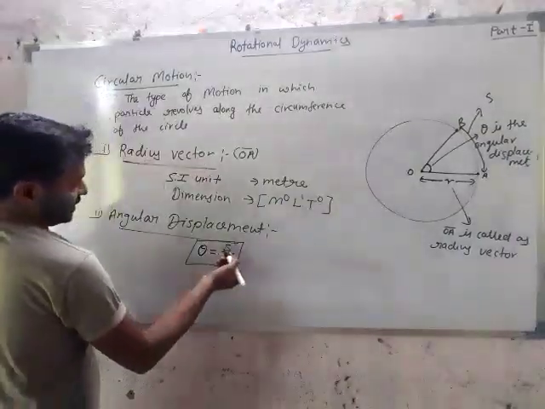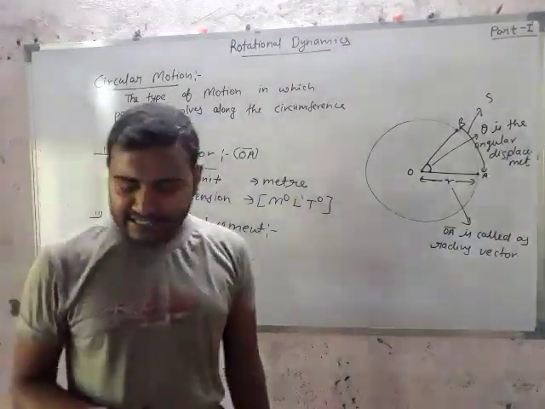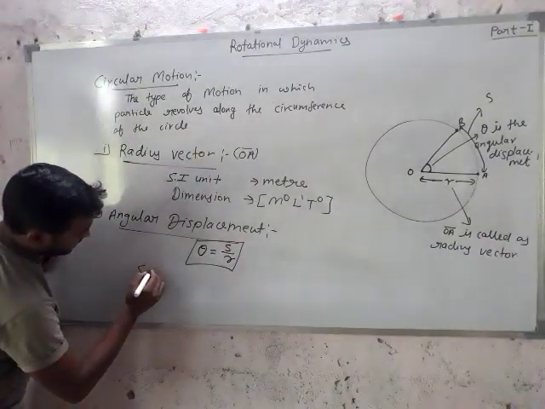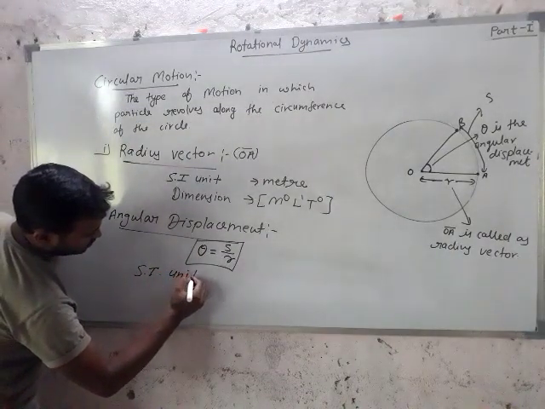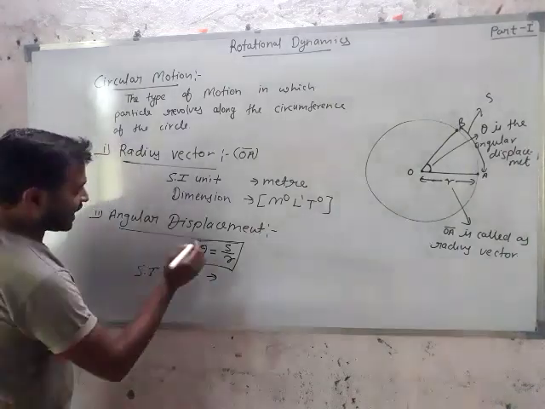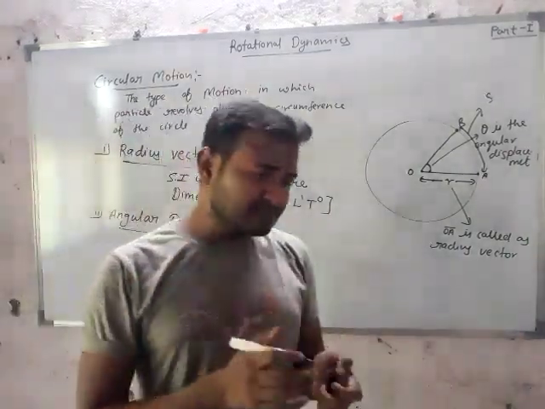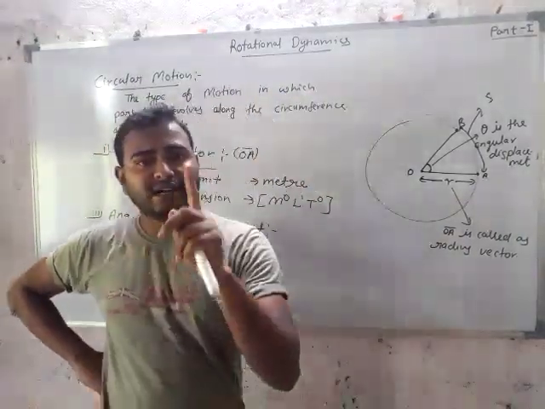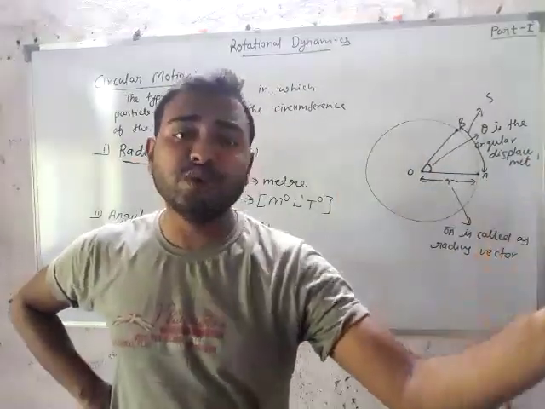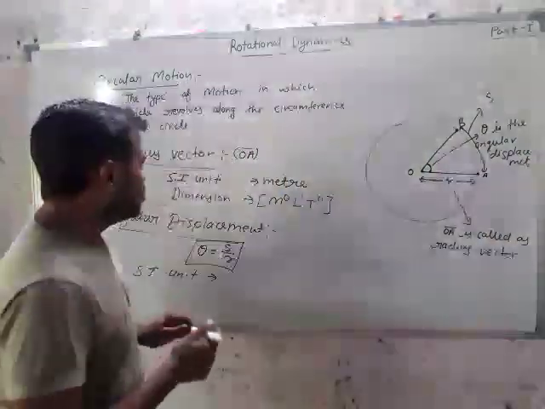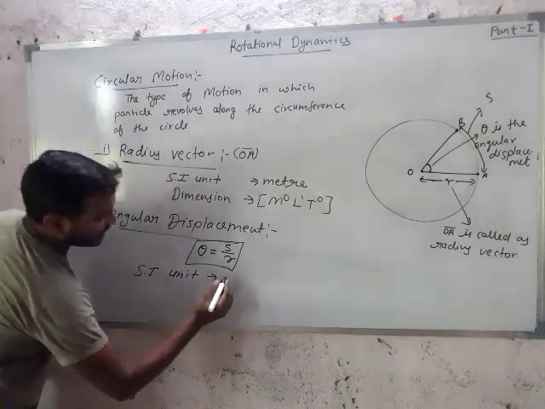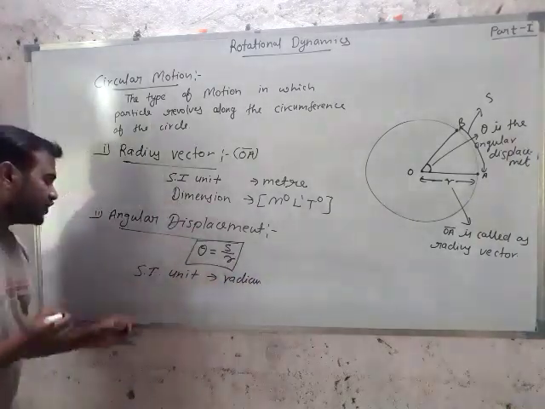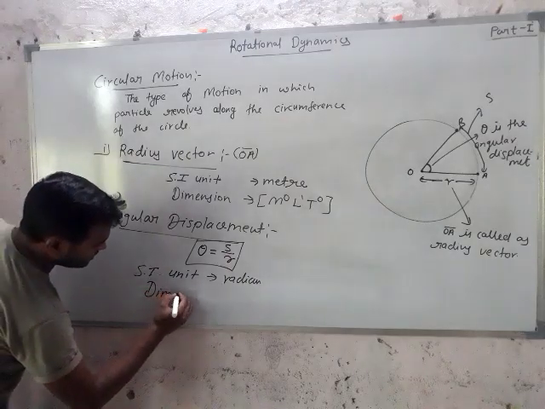If we are talking about its unit, what is the SI unit of angular displacement? It is an angle, and the unit of angle is radian. So the SI unit of angular displacement is radian. And if we talk about dimension, then what is the dimension?